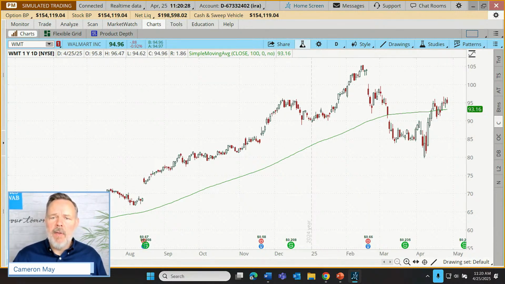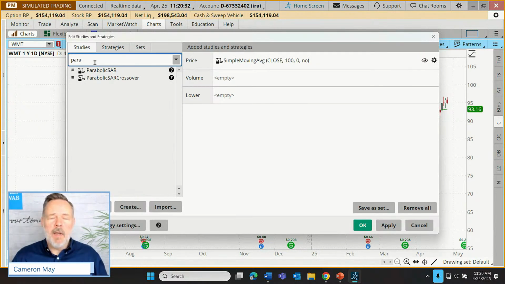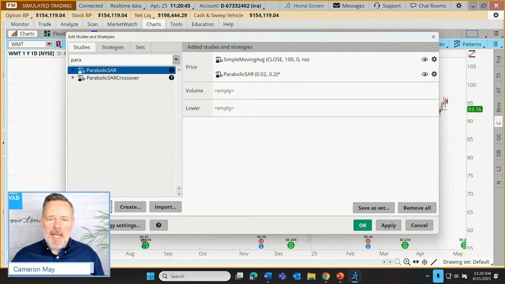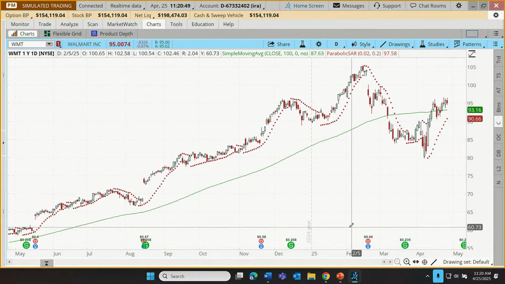So now let's add our parabolic SAR. When we click on our little flask icon, we're going to go to the menu. We could go down in alphabetical order down to the P's and look for parabolic SAR. We could type in para, just type in the keyword and choose parabolic SAR there. And I'm going to add that to our chart and click apply. And what we're going to wind up with is a whole series of dots.